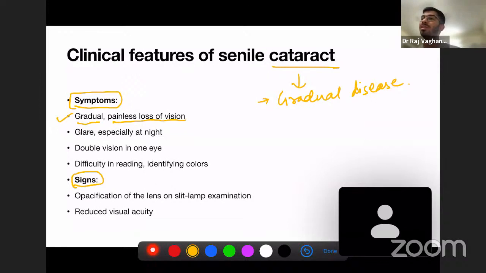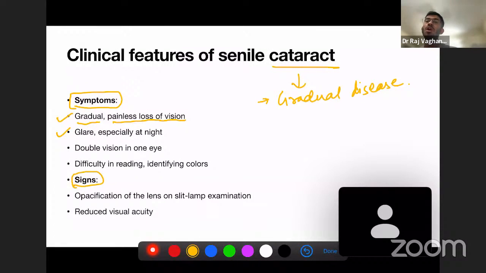But it is a common thinking among rural people that there is no disease, and they don't recognize cataract as a very disturbing disease. Unless they have pain in the eye, they don't come to the doctor and get checked. So that is why cataract is very prevalent in the rural elderly population.